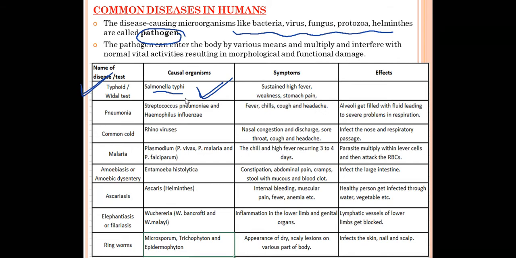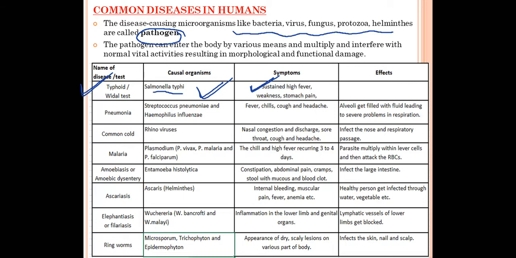How do we get this typhoid infection in our body, or how does this microorganism enter into our body? Because of contaminated food and water. If we eat contaminated food and water, we can suffer from this disease called typhoid. Now, what are the symptoms which we can see in a person suffering from typhoid? Sustained high fever. The person will have a very high fever, right? He will also feel very weak. Weakness is there. Stomach pain is there in his body.